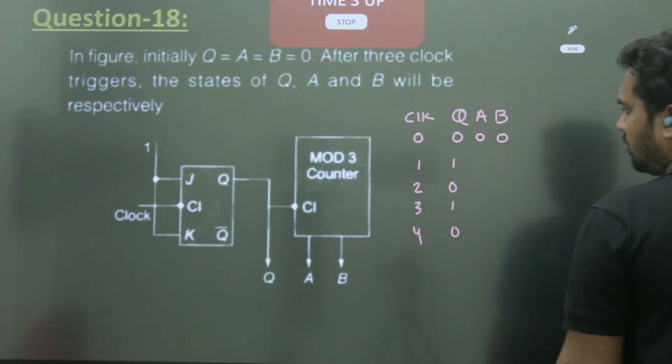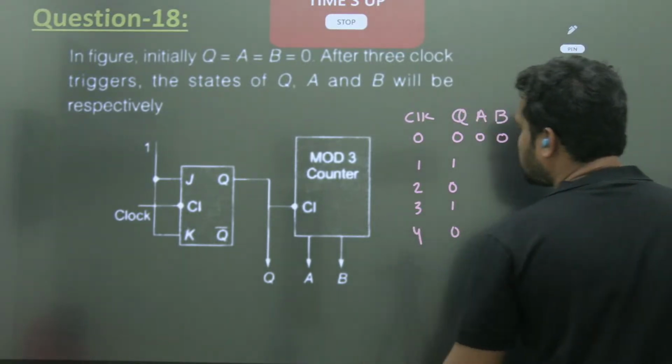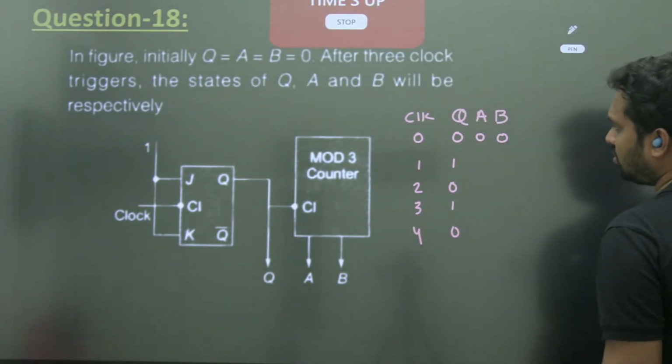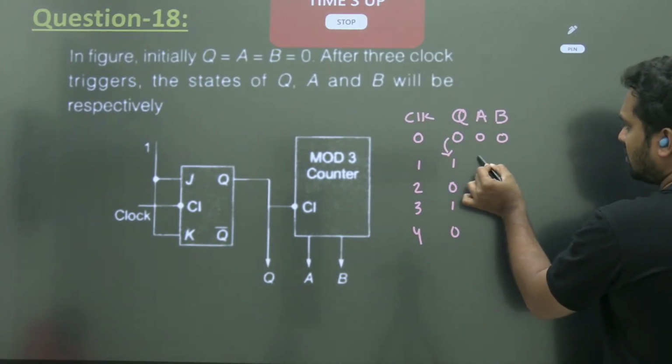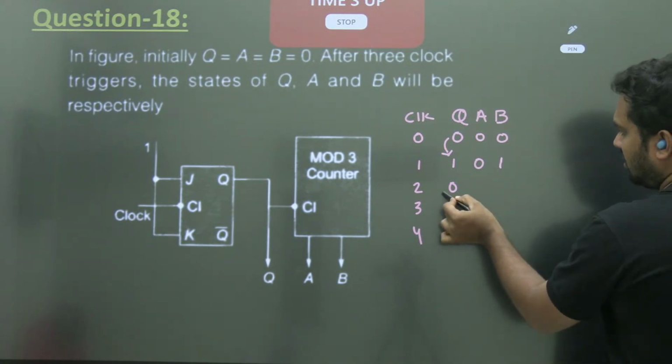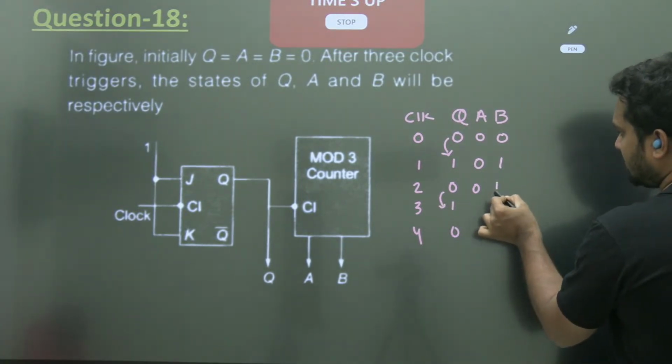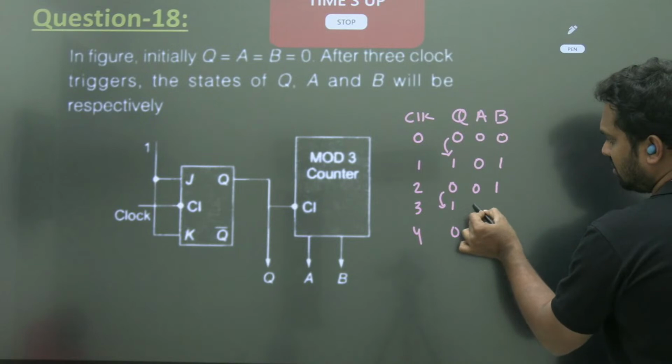Actually, he should show properly. So I am zooming in. It is a positive edge triggered flip flop. So this is given as the clock. When the positive edge of the clock occurs, the counter will proceed further.